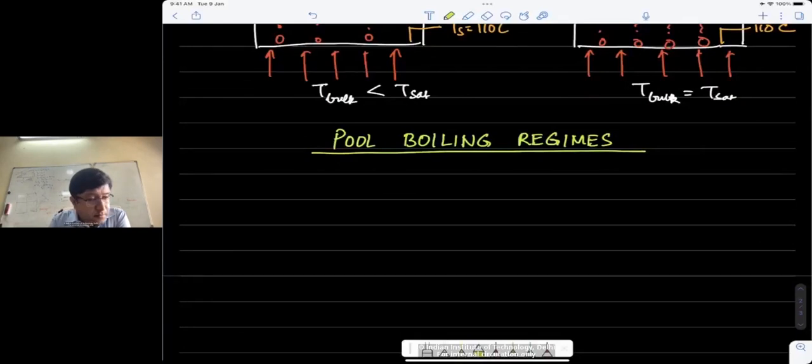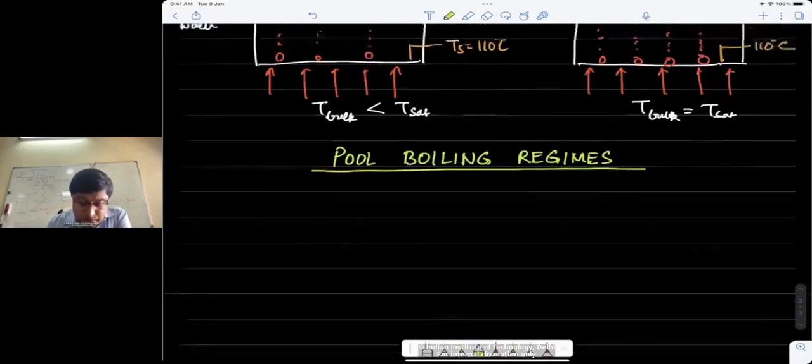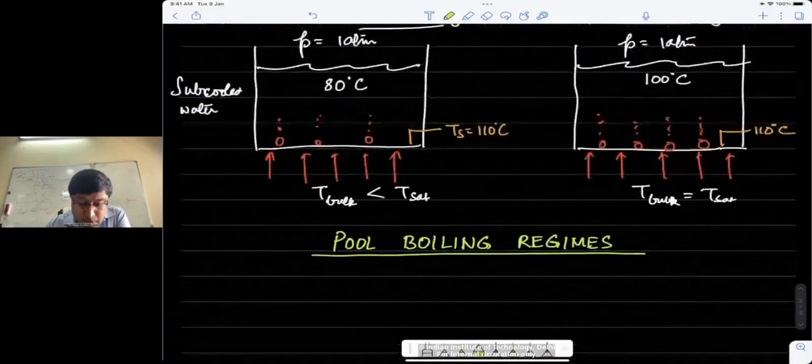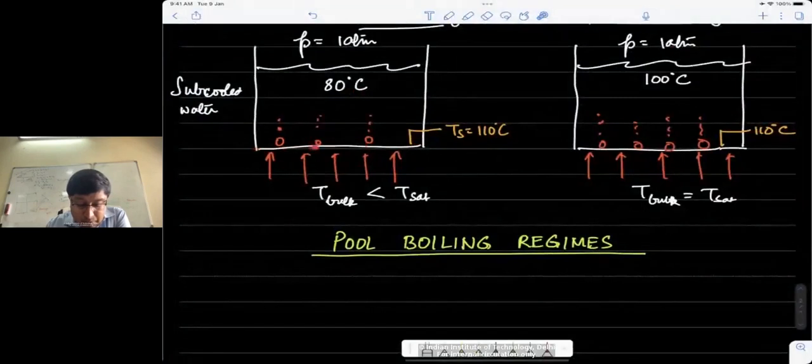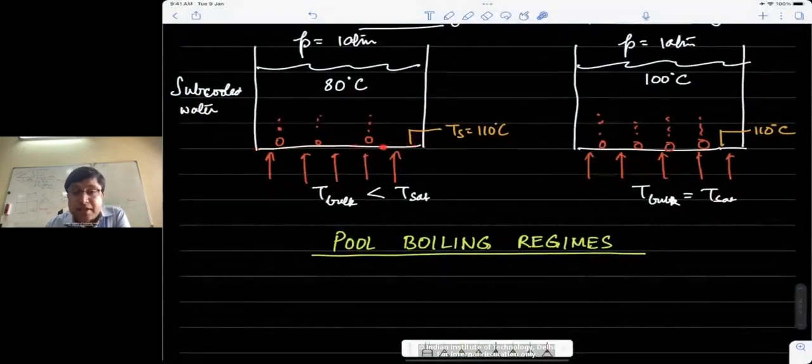Sir, in subcooled boiling, water is at 80 degrees centigrade, the bulk temperature, the water temperature. Then how does this bubble form? It is not understood. Because the liquid at the bottom is in contact with the hotter surface, so its temperature is higher.